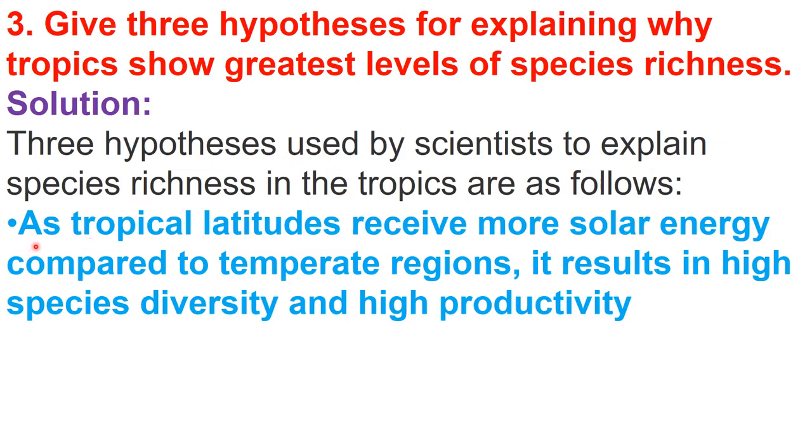The first is, as tropical latitudes receive more solar energy compared to temperate regions, it results in high species diversity and high productivity, because solar energy is the primary source of energy on earth. Tropical regions are getting more solar energy, so obviously there will be more plant production, and there will be more species diversity.